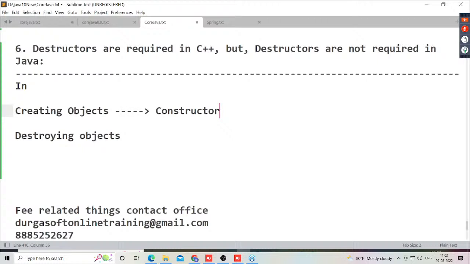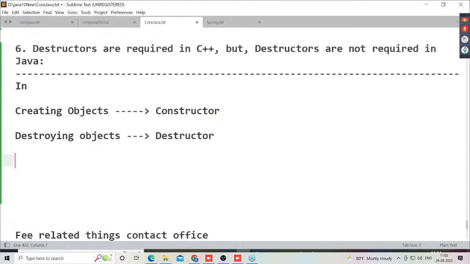In the same way, in all object-oriented programming languages, to destroy the objects, we are going to use destructors. Guys, are all of you getting my point or not? To create the objects, we use constructors. To destroy the objects, we use destructors. Fine, the point is very much clear. Try to understand it.